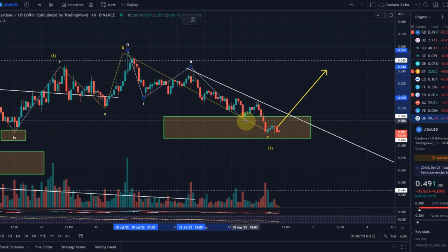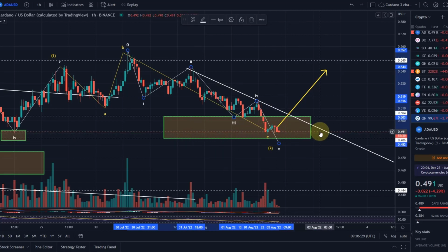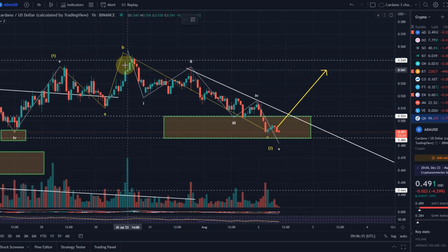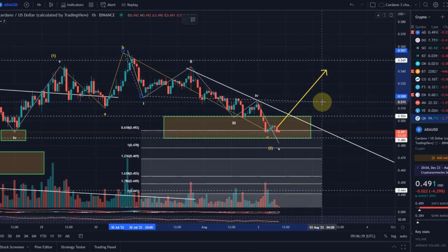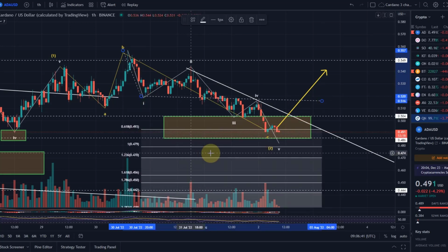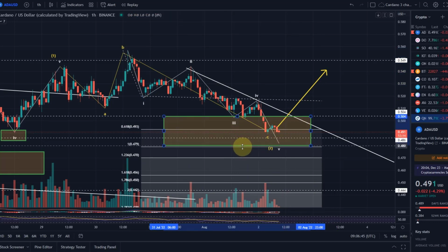We came down in a 3, which I think 3, A, B, C, 4, and we're now in the 5th wave here. The target for the 5th wave we can calculate based on the length of the wave 1. 47.9.